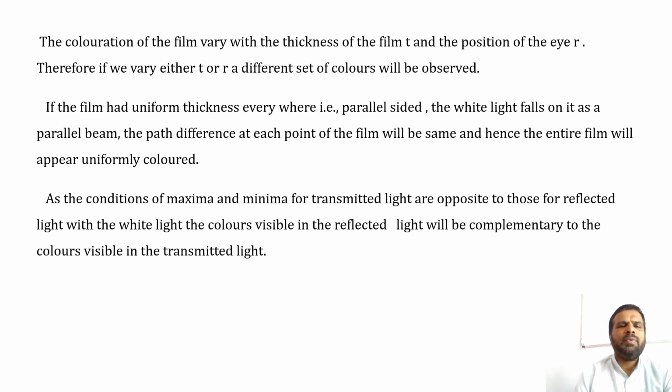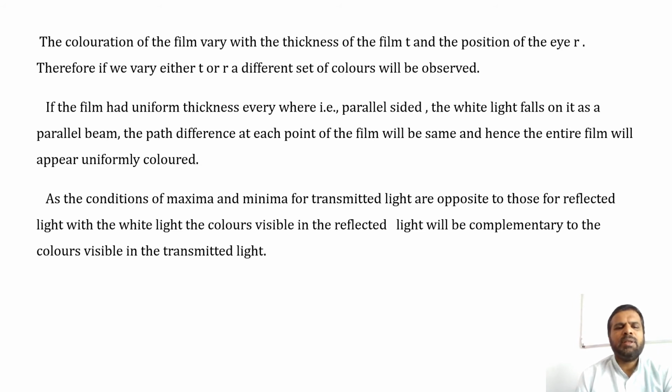The coloration of the film varies with the thickness of the film t and the position of the eye. Therefore, if we vary either t or r, a different set of colors will be observed. If the film had uniform thickness everywhere, that is parallel sided, and white light falls on it as a parallel beam, the path difference at each point of the film will be the same, and hence the entire film will appear uniformly colored.